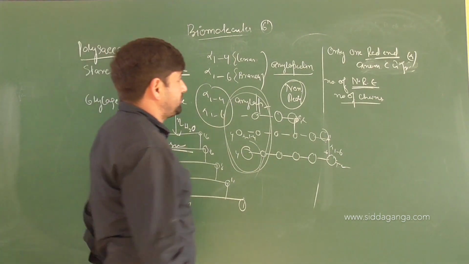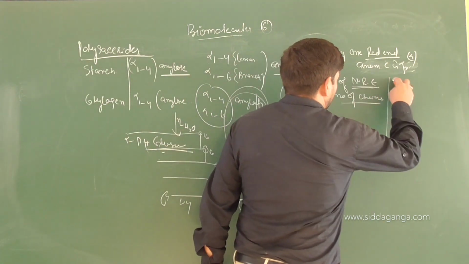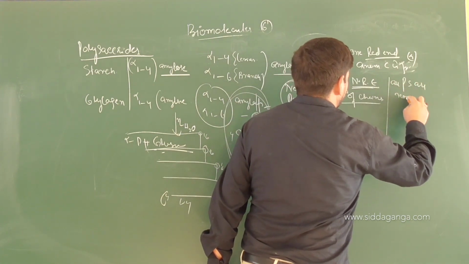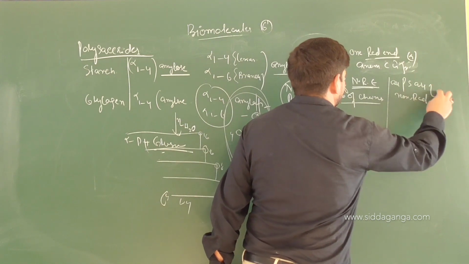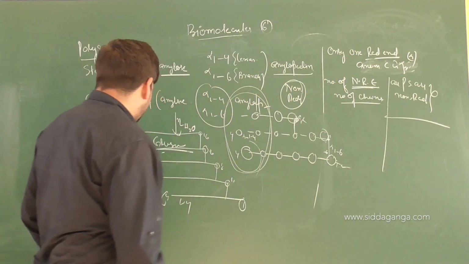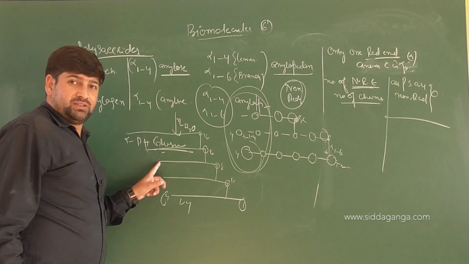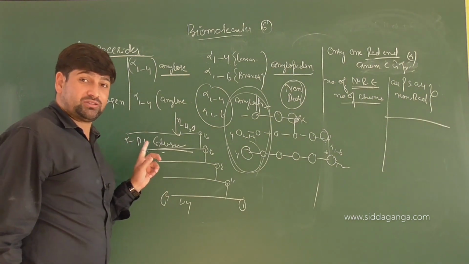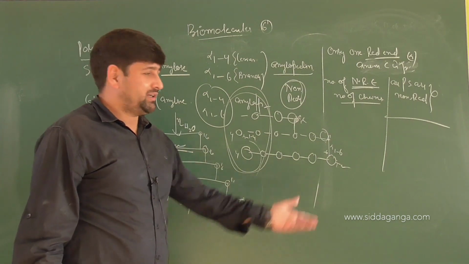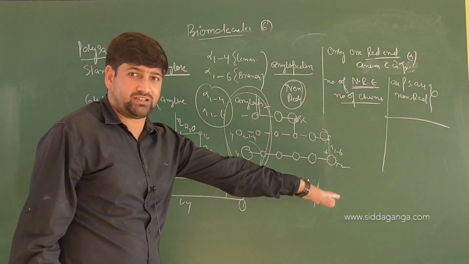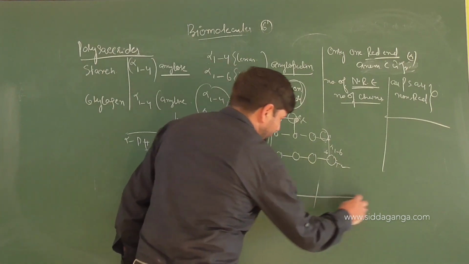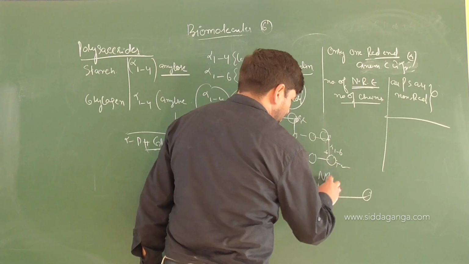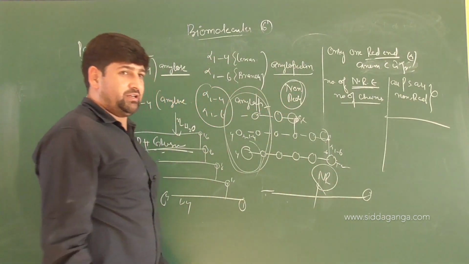Both are non-reducing. All polysaccharides are non-reducing. We know that. Then when you look at cellulose, cellulose is made up of 2 components, like the components in galactose. Beta linkages are there, yes or no? That's a basic story that we know. Rest of the things, there will be only 1 reducing end and 1 non-reducing end, correct or not? But on the whole, this is also non-reducing. Which one? Cellulose is also non-reducing.